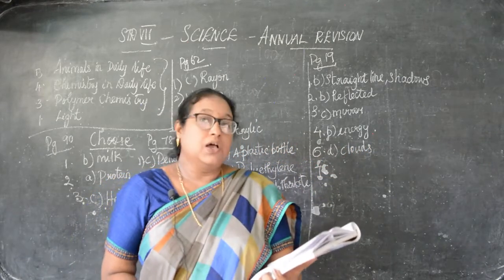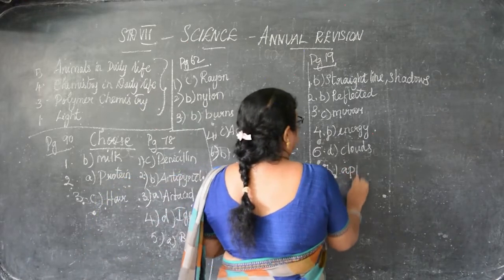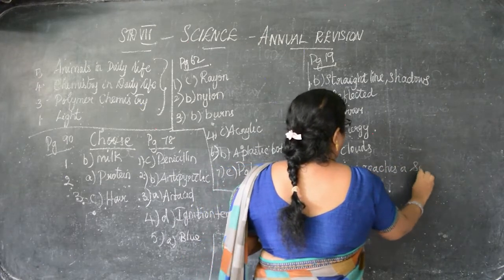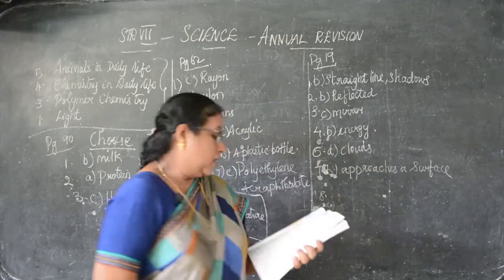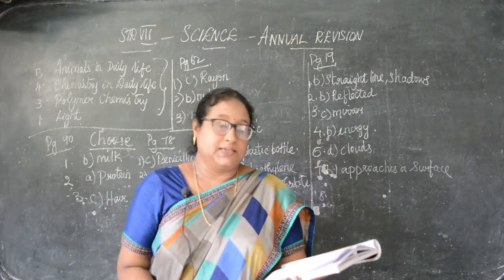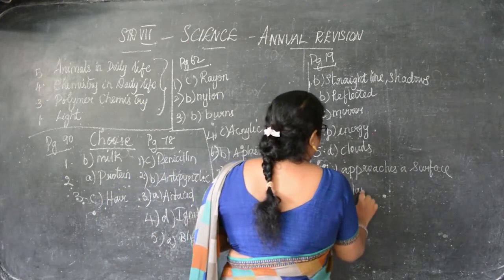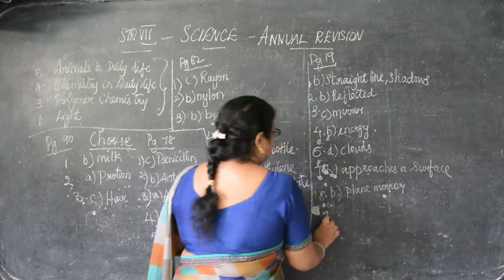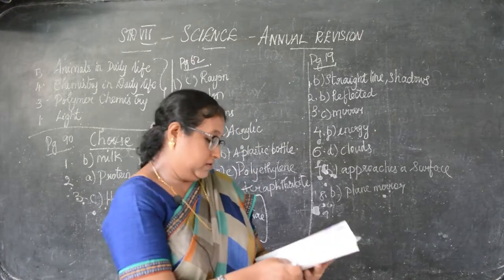Then 7, reflection occurs when the light B, approaches a surface. Then 8, which of the following is the best reflector of light? That is B, plane mirror. Then 9. 9th also no need.